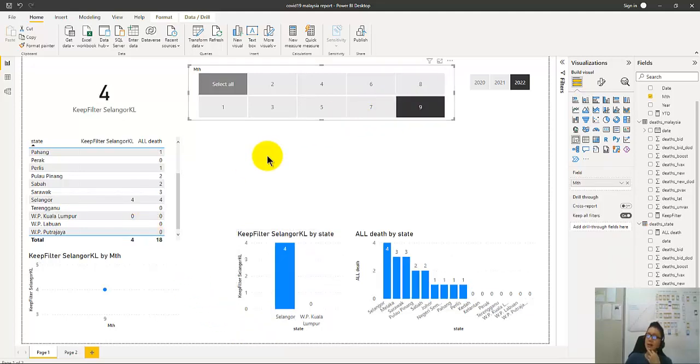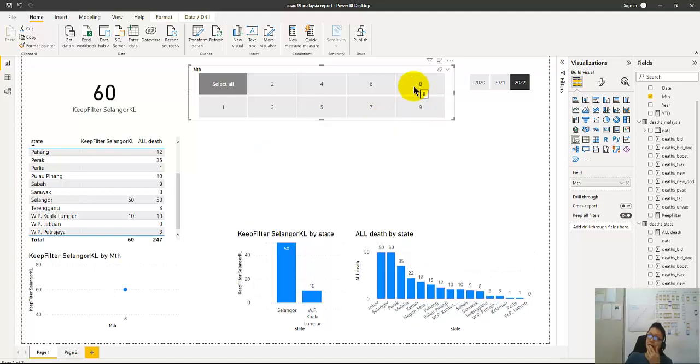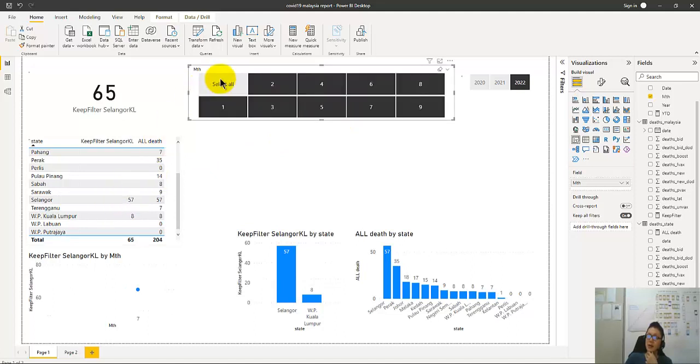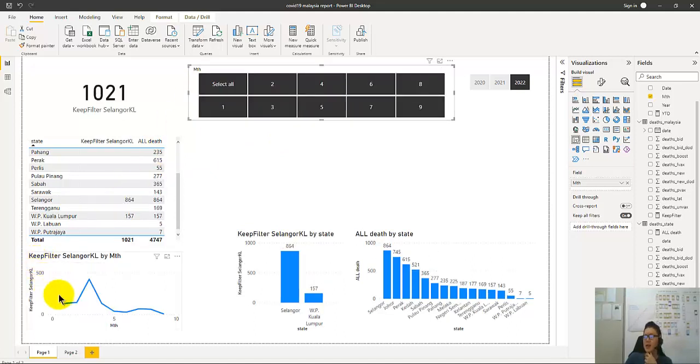So back to the data here, you can see that now on the 8th it is 60, on August it is 60 in Selangor itself, right? On the 7th it is 57. So let's just click on this here. We can see Selangor and KL together, because I work in KL and Selangor.